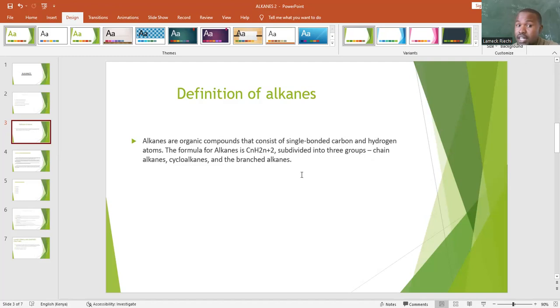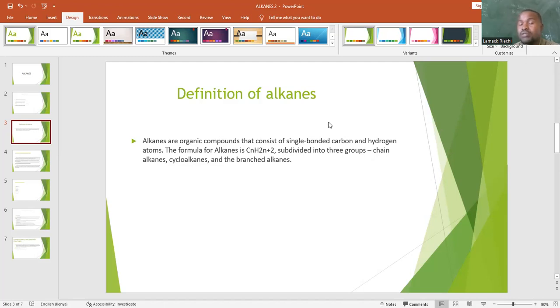We have chain alkanes, we have cycloalkanes, and branched alkanes. In my presentation, we will talk about chain alkanes, and the other two, cycloalkanes and branched alkanes, will come out of the chain alkanes.